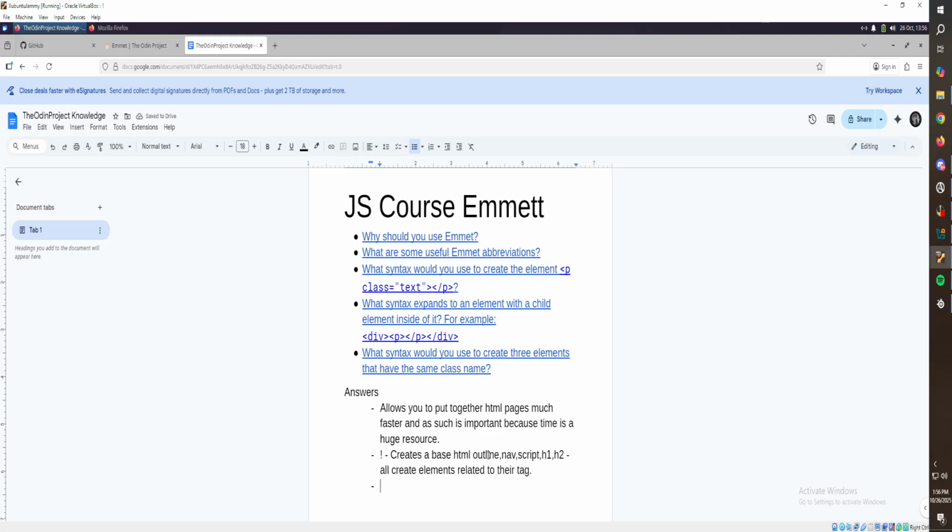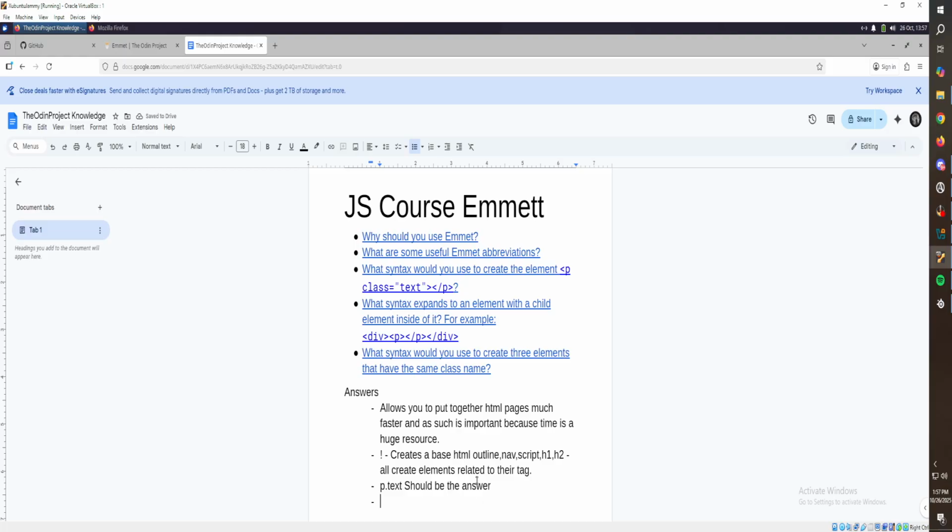So, what syntax would you use to create the element paragraph, class, text? Okay, so check this out. So it'd be p dot. See, so dot is class, and then you'd text, right? I believe should be the answer. Oh wait, I did the. Whoops, give me a second. So this can't. I don't think it can be capitalized though. Should be the answer.